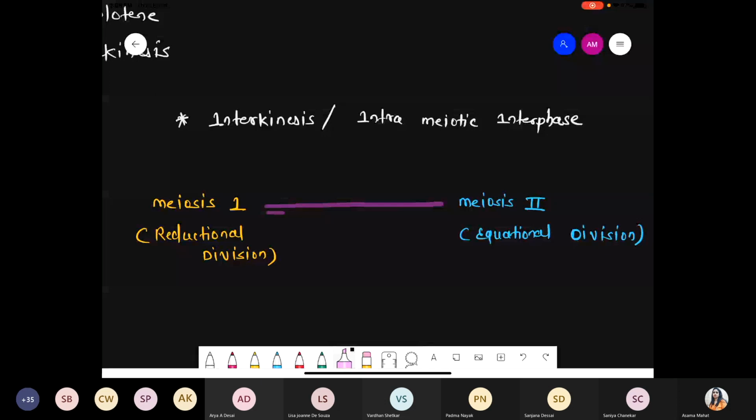A very small gap, and such a small gap is called the interkinesis, or also called the intrameiotic interphase. Basically these are very short gaps. Just as we say G1 phase, G2 phase, these are gaps where we have to synthesize some kind of material. So that's why between the two meiotic phases, between meiosis 1 and meiosis second, there is a presence of a short gap. That gap is called the interkinesis, also called the intrameiotic interphase.